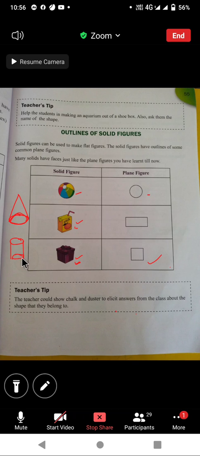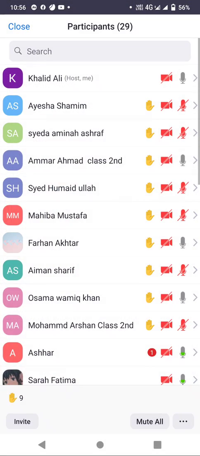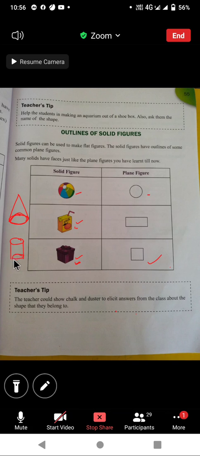What will you get after tracing the outline of a cylinder? Mashallah, very good. So you will get a circle, because the bottom faces are circular in shape. So you will get a circle after tracing the outline of this cylinder.